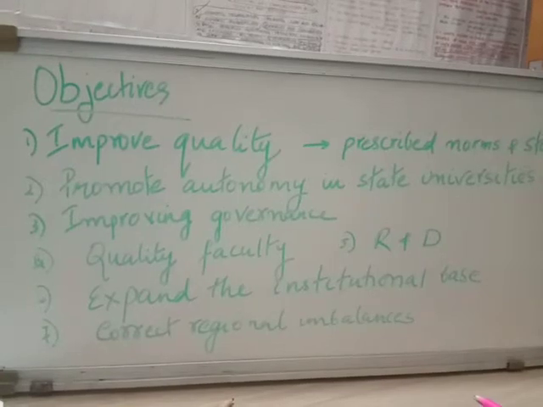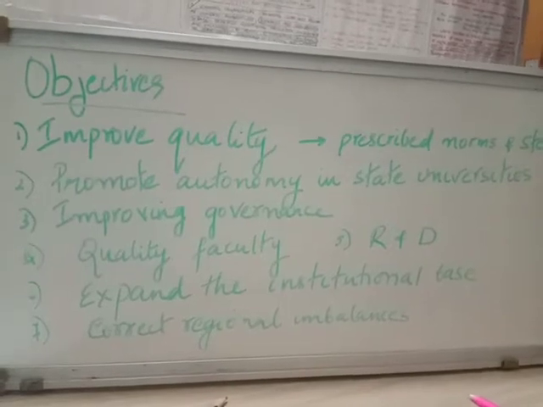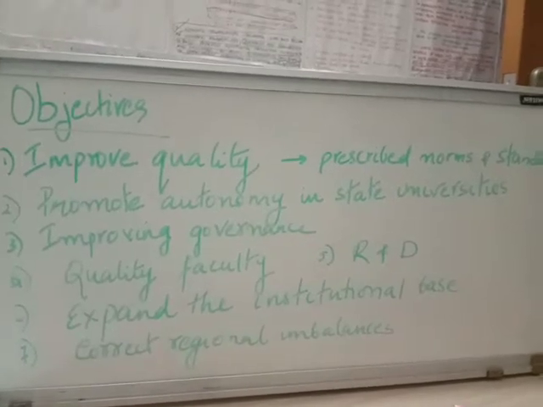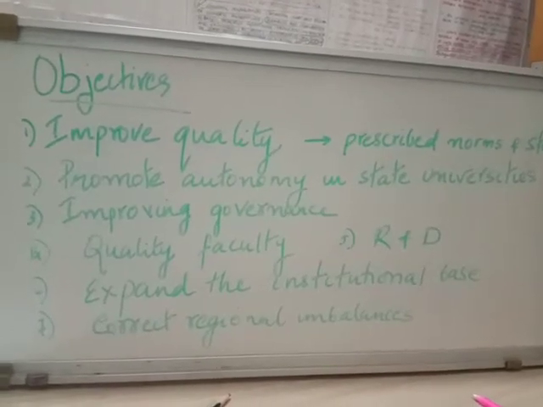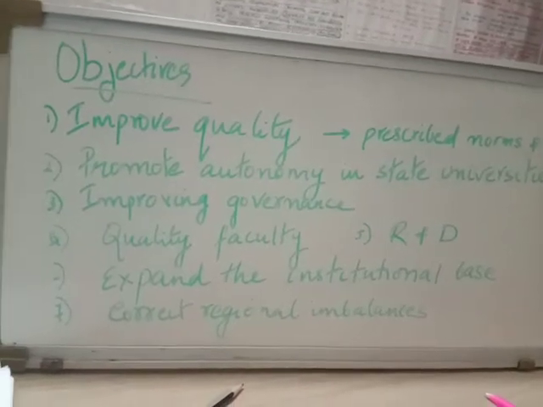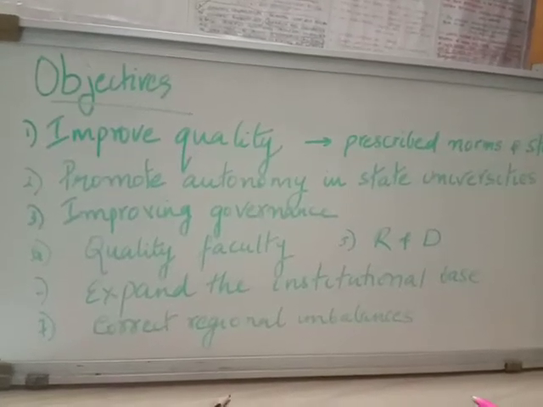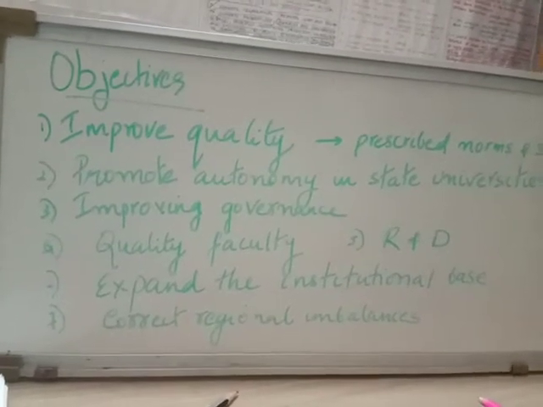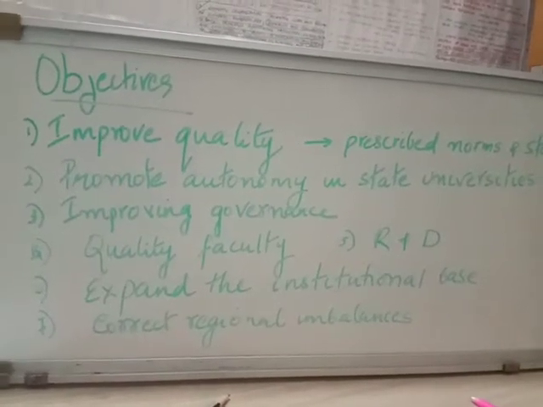Then we have to expand the institutional base by creating more and more colleges, or by increasing the capacity of existing institutions. Why? Because we have to achieve the target of gross enrollment ratio, right? So we have to expand the institutional base. We also have to correct the regional imbalances. In some areas where people live in scattered habitations, or in certain areas due to land acquisition problems, there may not be a college or a higher education institution for providing education to school pass-outs. So this has to be corrected. The regional imbalances have to be corrected, and the students over there need to get access to higher education.